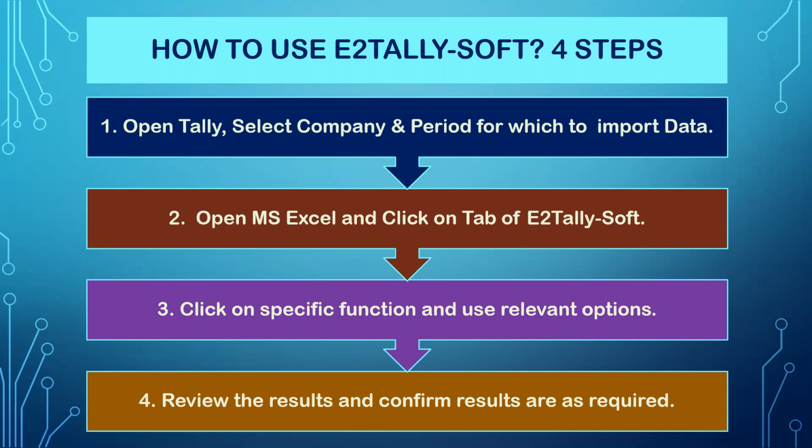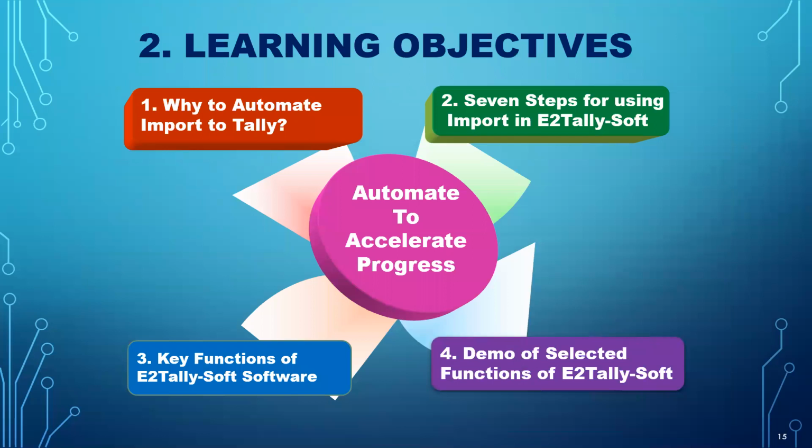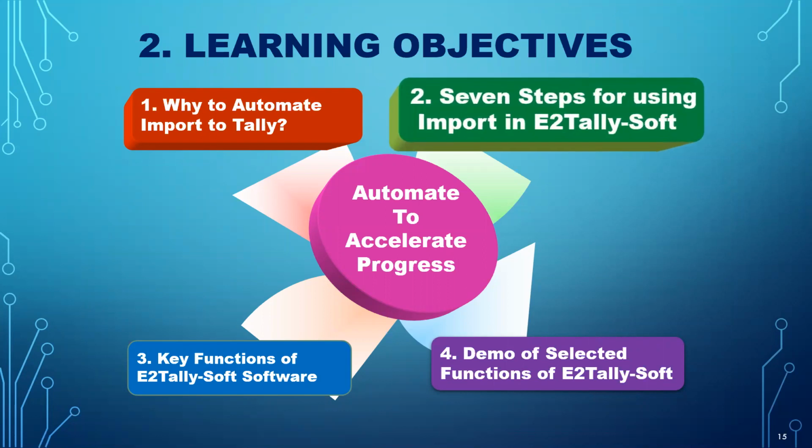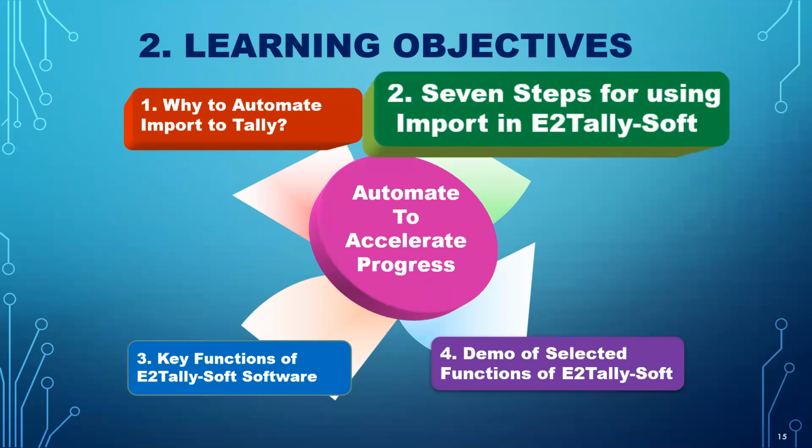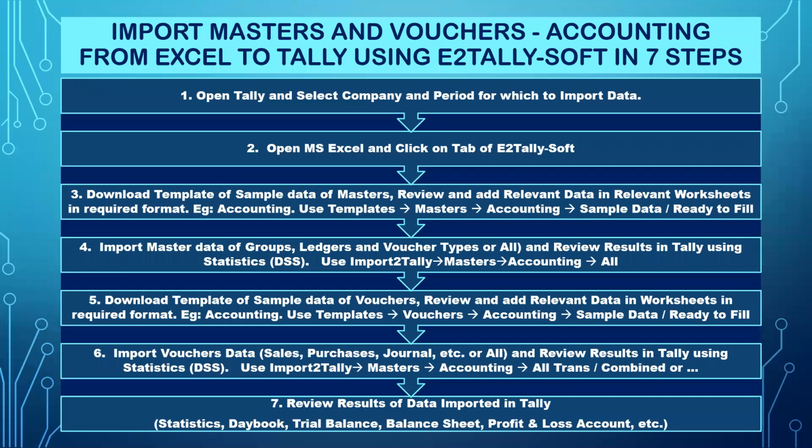Now, if I expand this a little further, we can look at it as 7 steps. I'll show the 7 steps and give you the demo parallelly so that you can get an idea of how simple this is to use. Now we look at the second part of the presentation, where I'm going to walk you through the 7 steps for using the import features in E2TallySoft. First, open Tally and select the company and period for which to import the data. Open MS Excel and click on the tab of E2TallySoft.